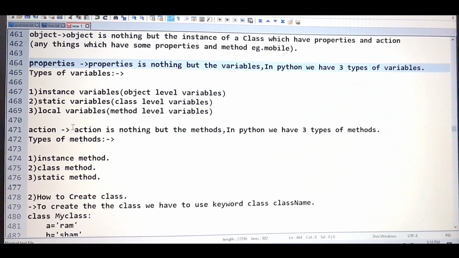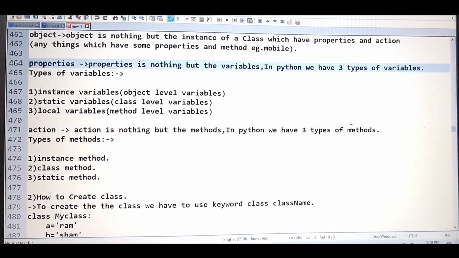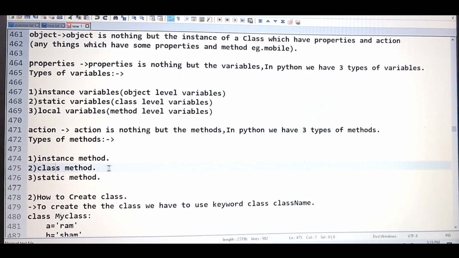Then again, action. Action is nothing but the methods. As I told you, action is nothing but the methods only. And in Python, we have three types of methods: instance method, class method, and static method. I'm repeating again: action is nothing but methods only. What are the three types of methods? Instance method, class method, and static method.